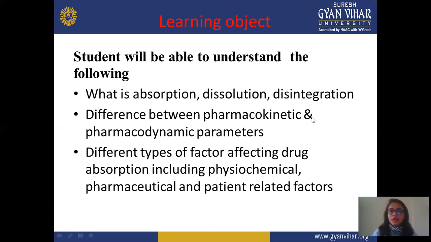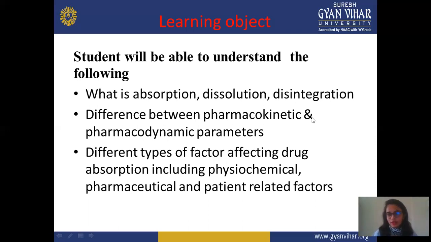Next is the difference between pharmacokinetic and pharmacodynamic parameters. Pharmacokinetic parameters mean ADME: absorption, distribution, metabolism, and excretion. How does ADME affect the absorption rate or the desired effect?